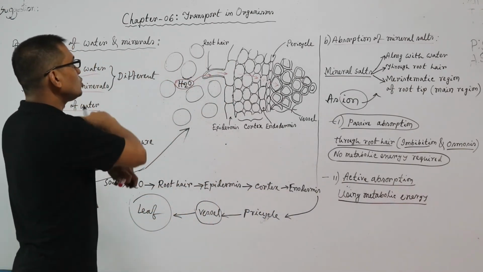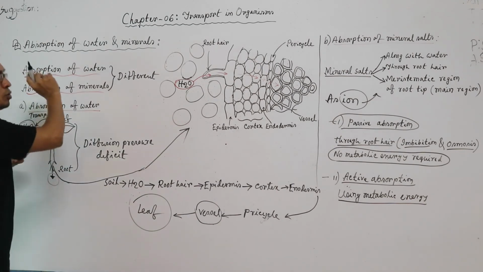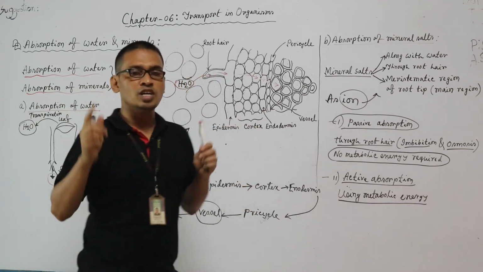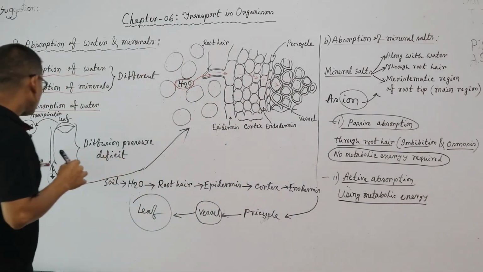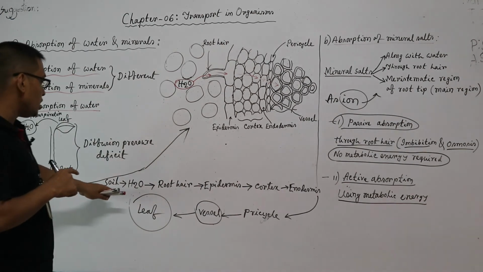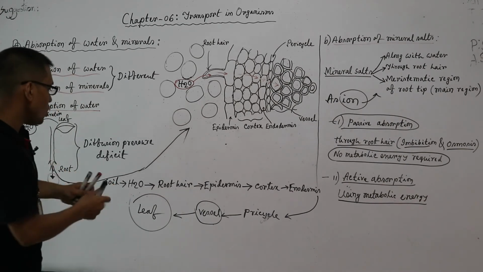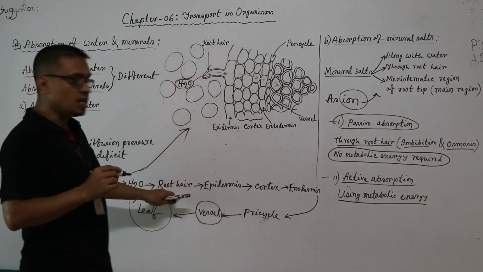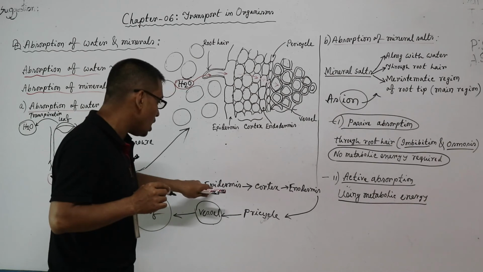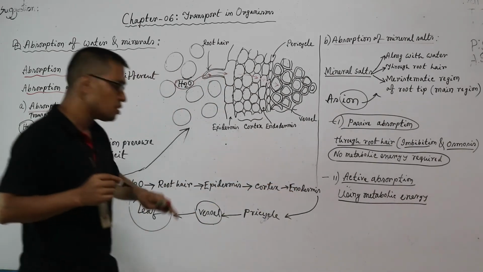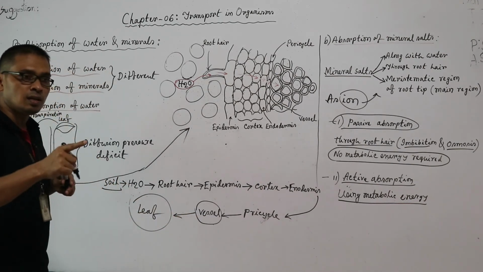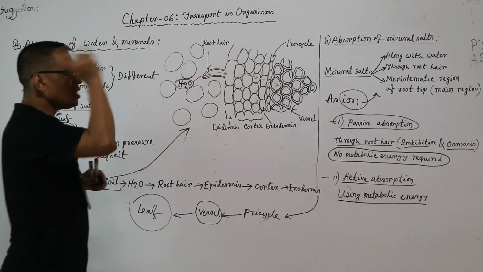Now, from my total discussion, we can say absorption of water and mineral salts occurs in two different ways. If I explain absorption of water with a flow chart, water from soil enters into root hair, then epidermis, cortex, endodermis, then pericycle, vessel, and after reaching the vessel, this vessel transports water to the leaves.